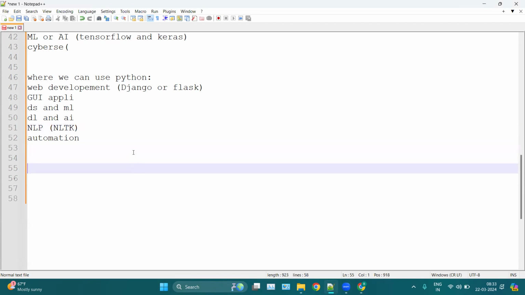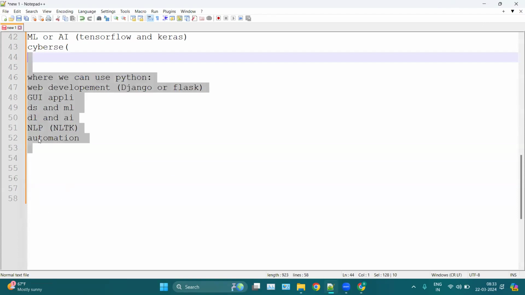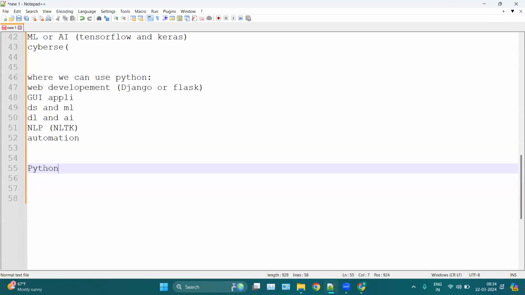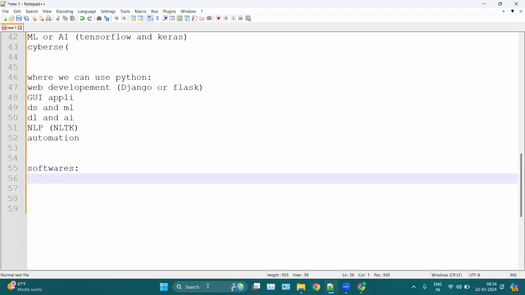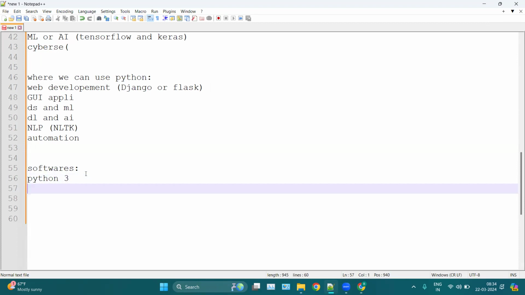Okay. So now we can move to the software we are going to use in the entire Python core. Basically, we are going to use first Python, Python 3, and then we will use an IDE, which is an Integrated Development Environment.